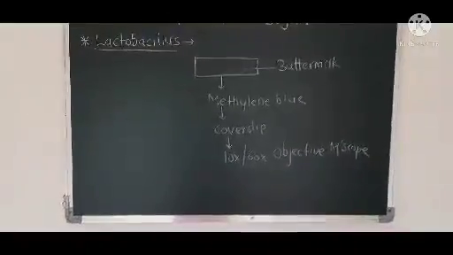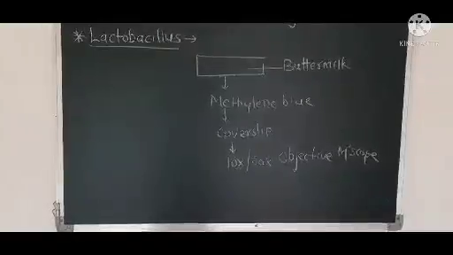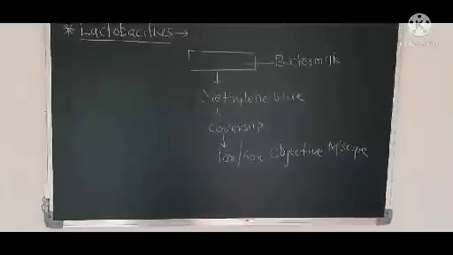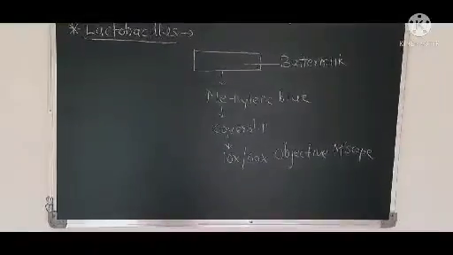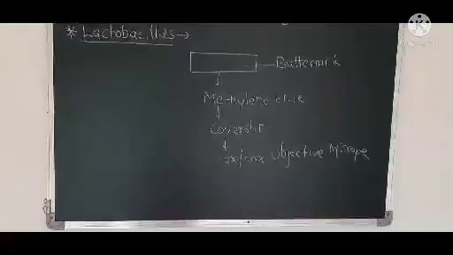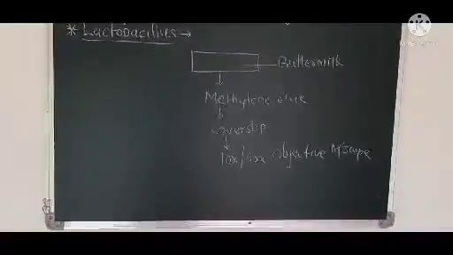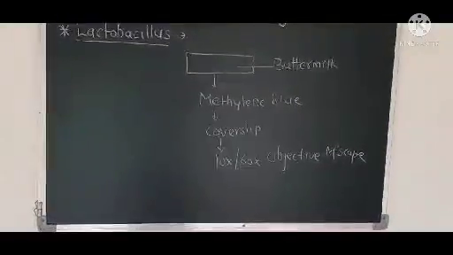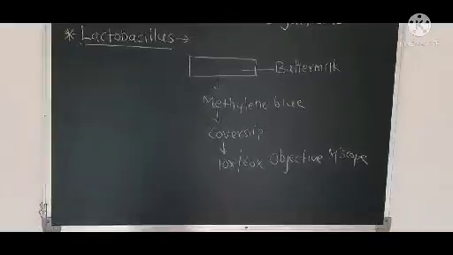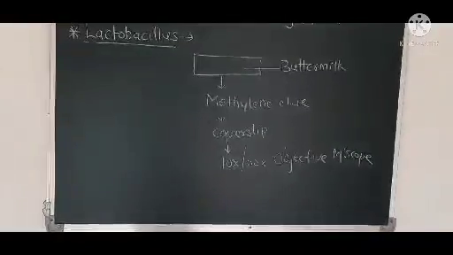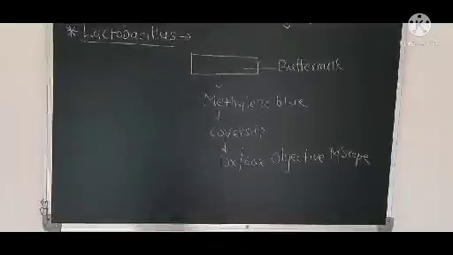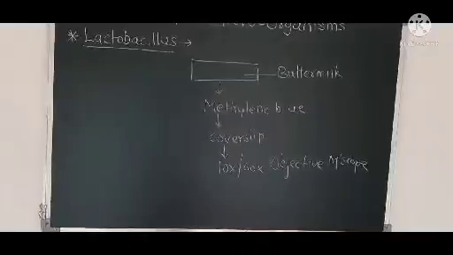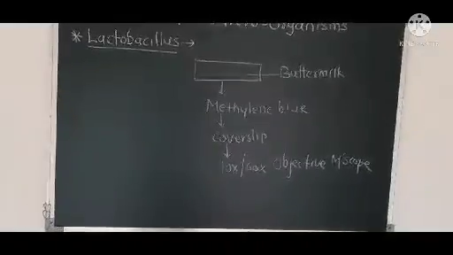When you want to observe this Lactobacillus culture, you have to follow one experiment. You take one clean glass slide, covered with a diluted buttermilk sample. When the buttermilk is dried, the slide is stained with methylene blue. It is dried again, a cover slip is put over the sample, and the slide is observed under the 10x and 60x objective lens of a microscope. After following this whole protocol, you will observe the Lactobacillus culture under the microscope.